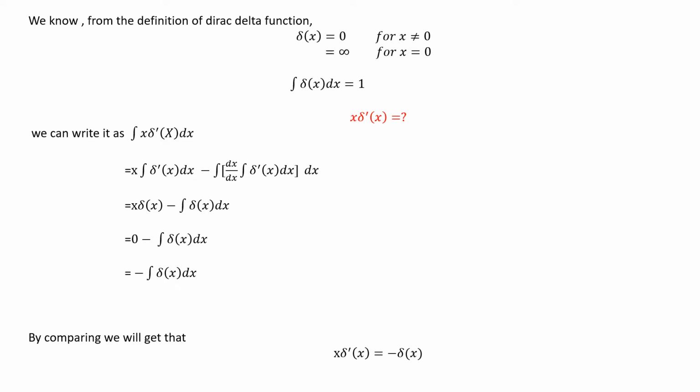By putting the u v formula, I mean integration of u into v, we will get minus integration of delta(x) dx. So by comparing these two equations, we will get that x delta'(x) is equal to minus delta(x).